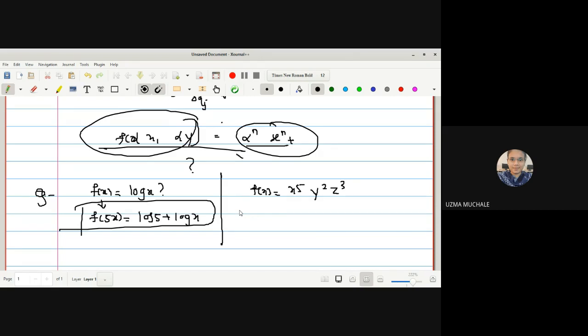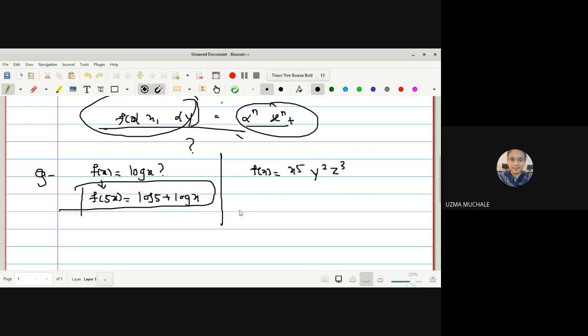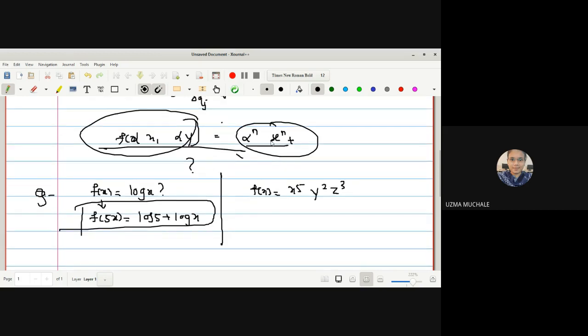Actually we need to cover this, no? Okay, I will tell this directly. The function is said to be homogeneous if it satisfies the condition f(αx, αy) equals, if it is of the form α raised to k times f(x, y), for some value of k. This kind of function is called homogeneous.